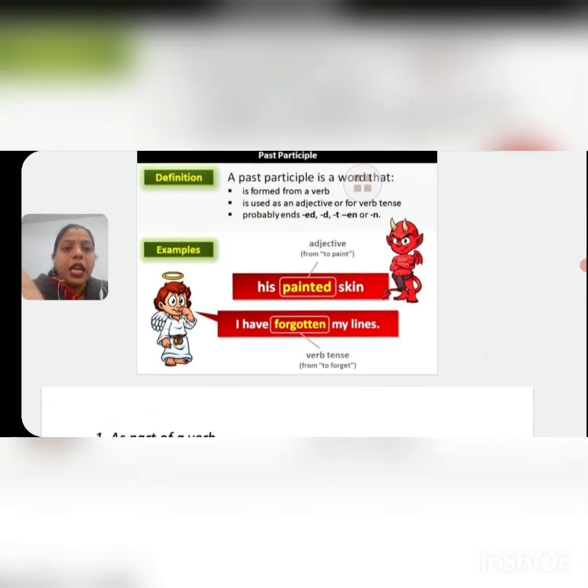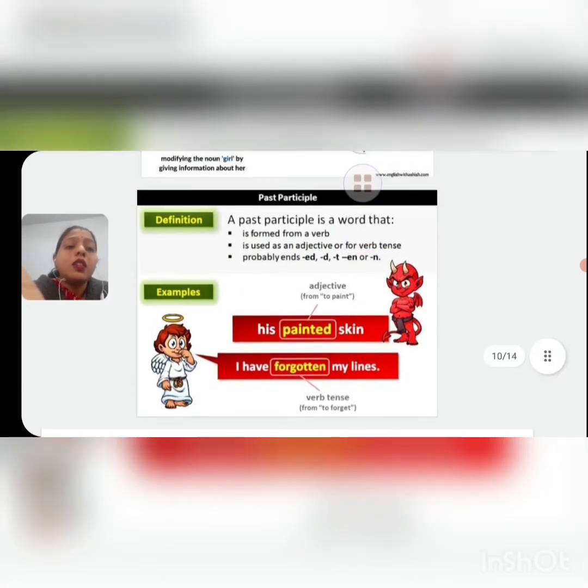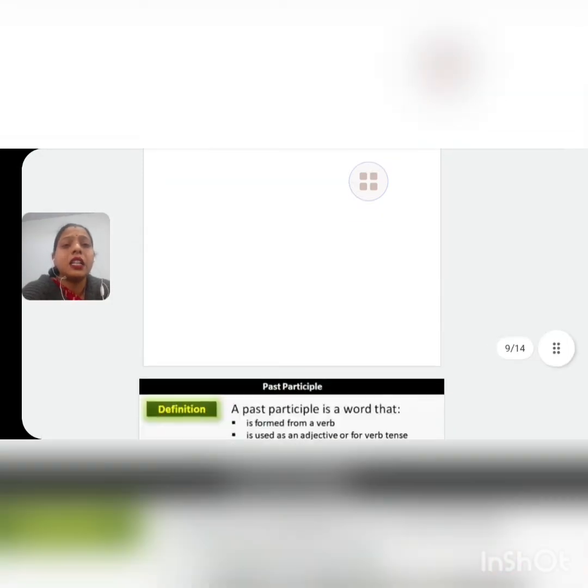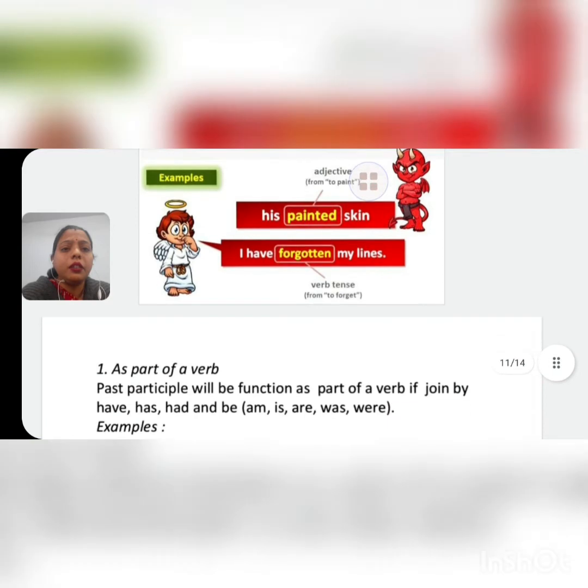See the example here. I have forgotten my lines. In this example, children, the word forgotten is a past participle and here it acts as a verb. Okay, now there are some rules for when this past participle acts as a verb or an adjective. See children, if there is a helping verb just before that past participle, then that past participle acts as a verb.